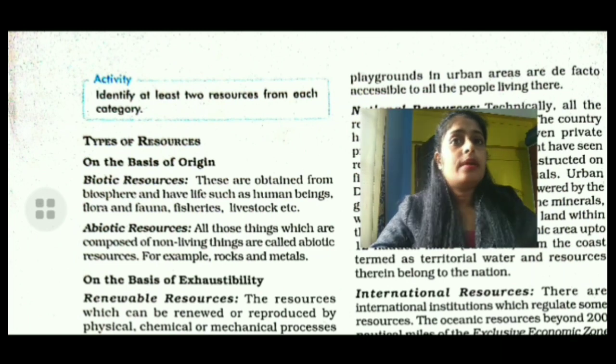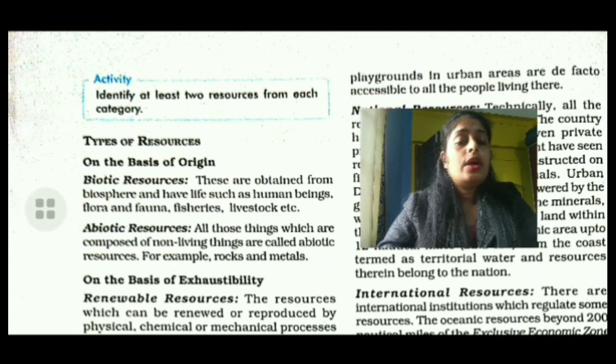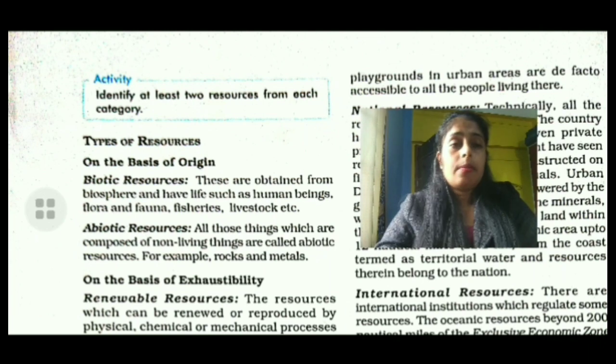In this video I am going to discuss with you the types of resources on the basis of origin as well as on the basis of accessibility on the surface of the earth. So at first, look at the text. What is given about the abiotic and biotic resources under the origins of the resource.